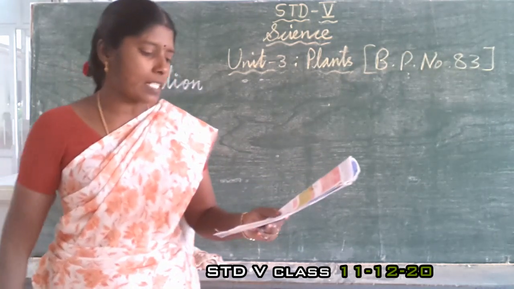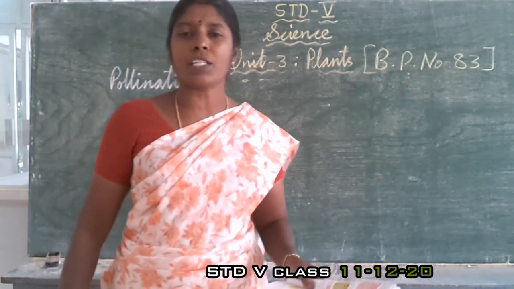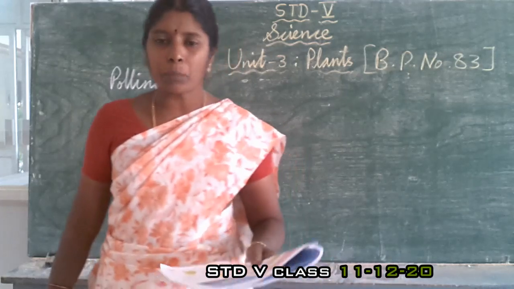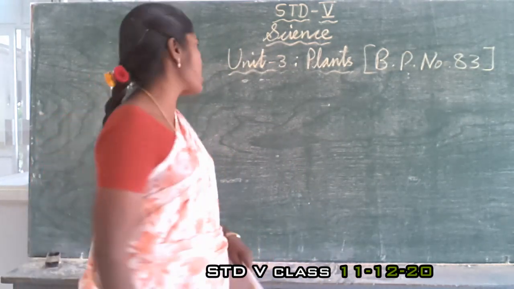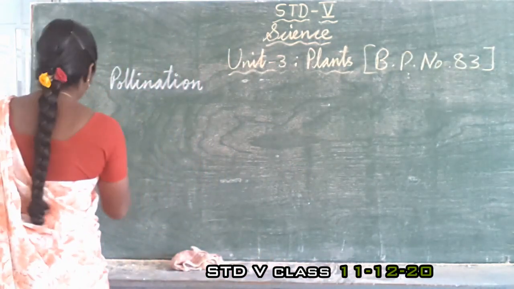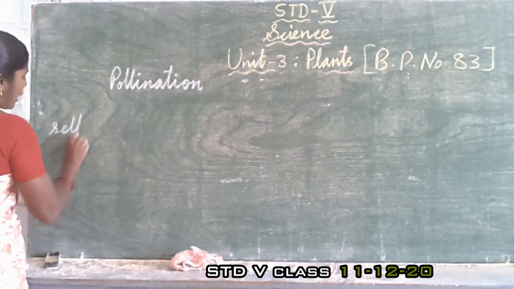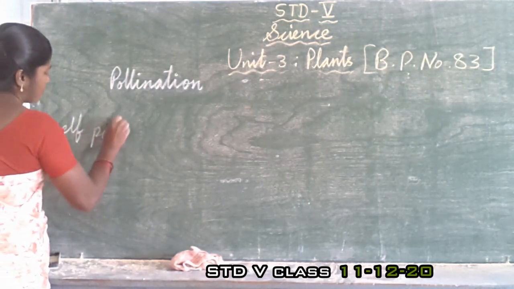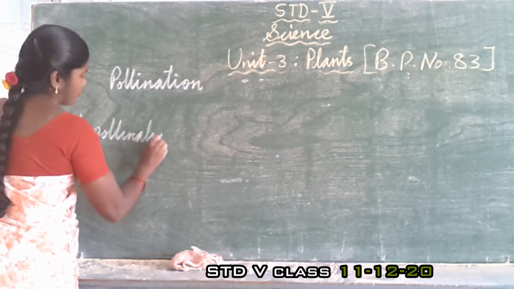Okay, pollination is the first. Two types of pollination take place in the flowering plants, that are self-pollination and cross-pollination.